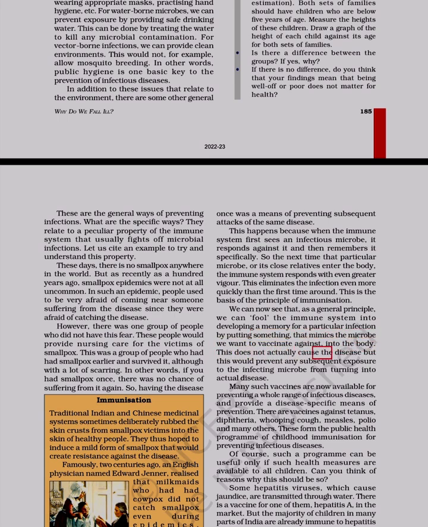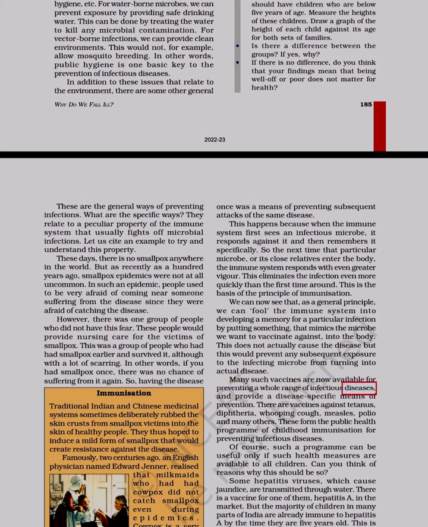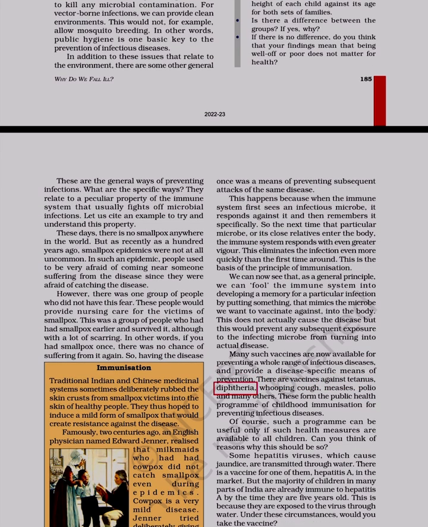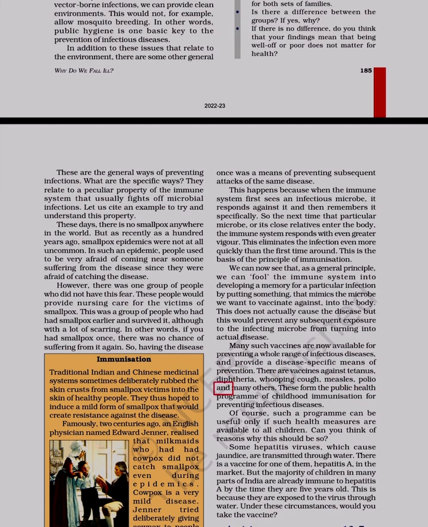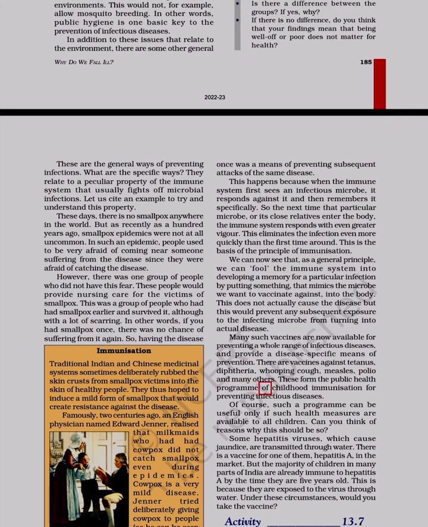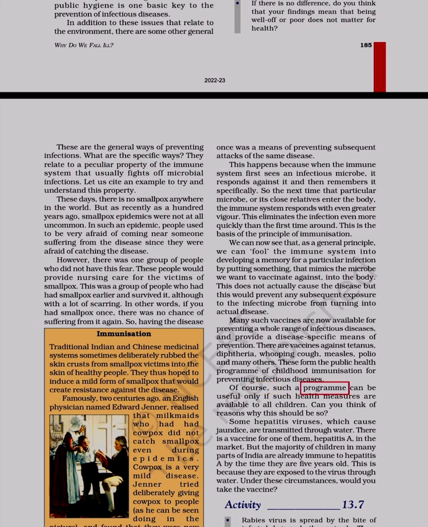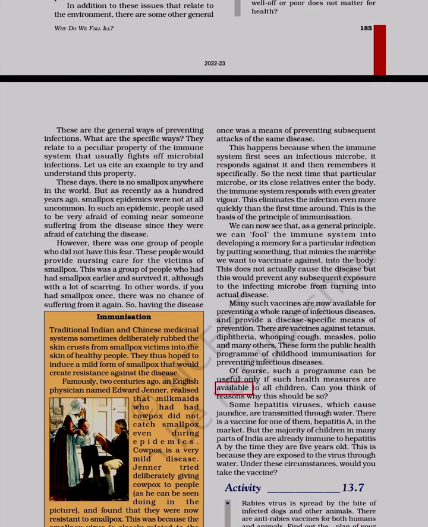This does not actually cause the disease, but this would prevent any subsequent exposure to the infecting microbe from turning into actual disease. Many such vaccines are now available for preventing a whole range of infectious diseases and provide a disease-specific means of prevention. There are vaccines against tetanus, diphtheria, whooping cough, measles, polio and many others. These form the public health program of childhood immunization for preventing infectious diseases. Of course, such a program can be useful only if such health measures are available to all children.